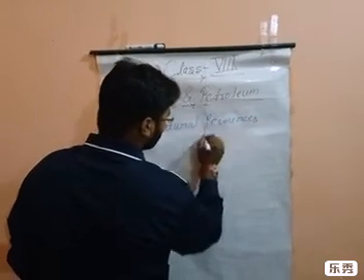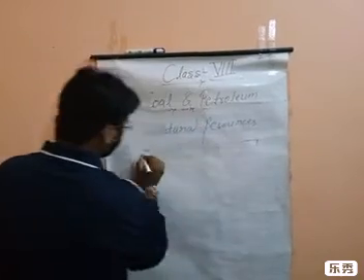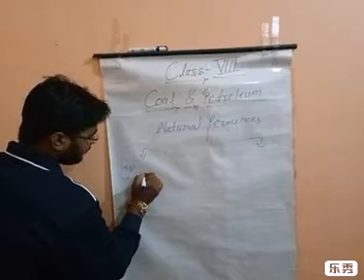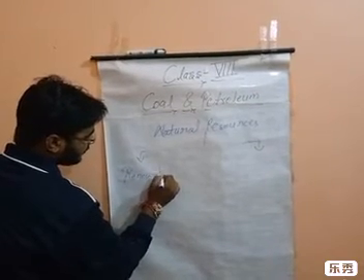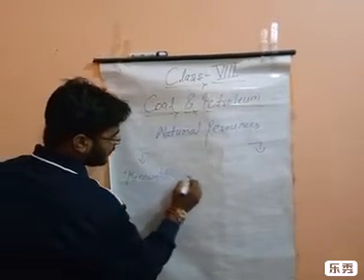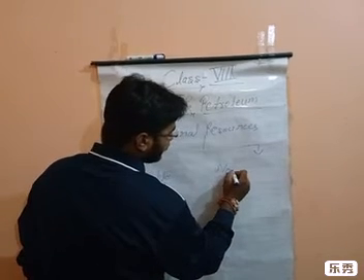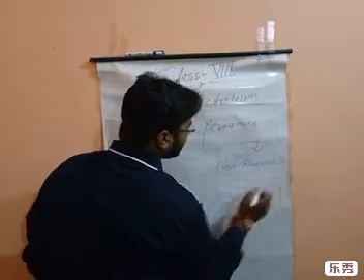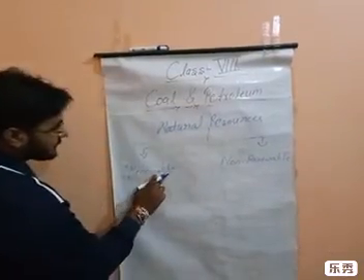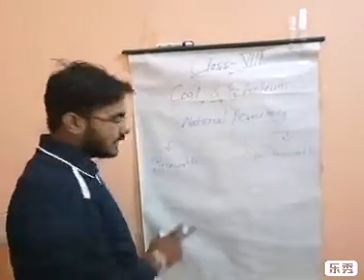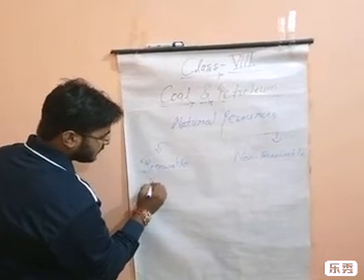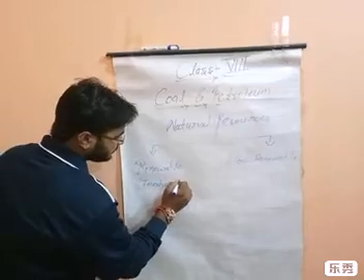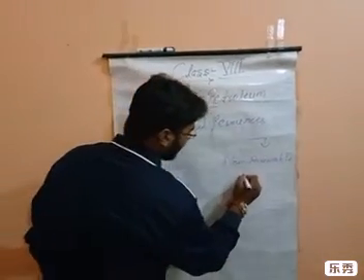Natural resources are categorized into two categories. First one is renewable, and the second one is non-renewable. Now, after that we have discussed what is renewable and what is non-renewable. Renewable resources are inexhaustible, and these are exhaustible.